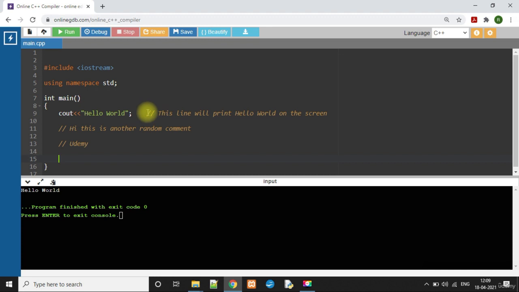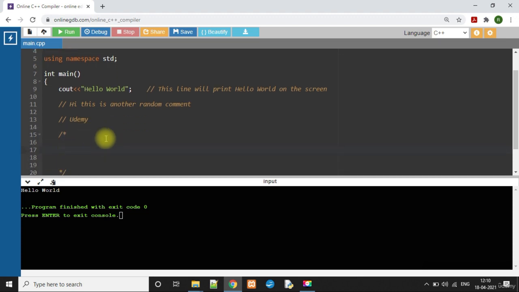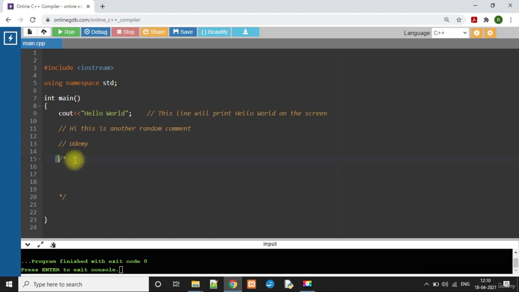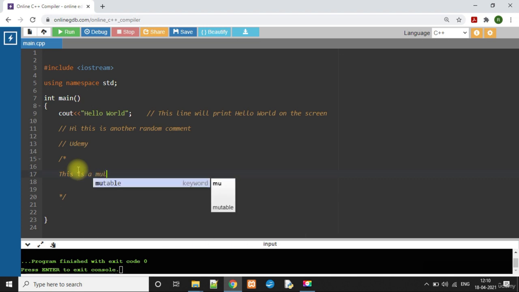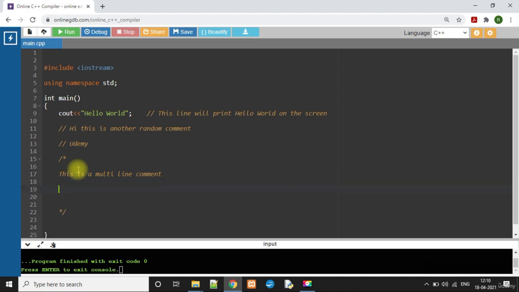One more thing that I want to show you is how you can add a multi-line comment. You can write slash star and star slash. In between these two symbols, anything that you write will be considered a comment. For example, this is a multi-line comment.